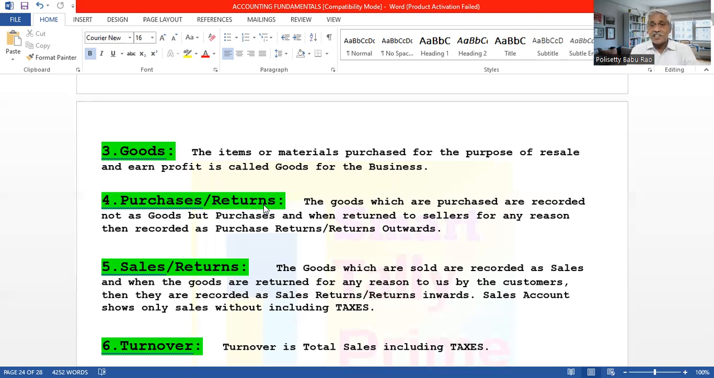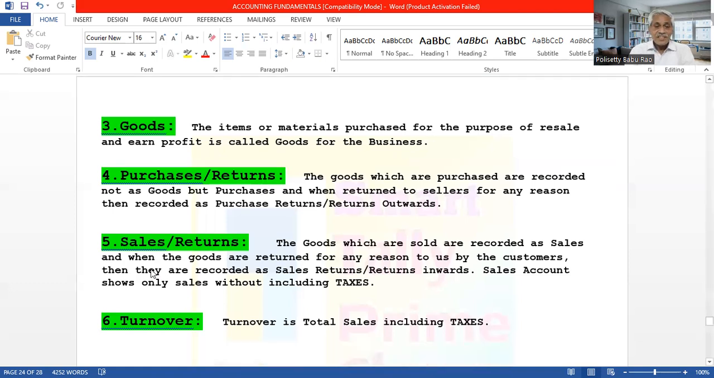And these purchase returns mean goods are going out. That's why they are also called returns outwards. Purchase returns or returns outwards. We read this in the circumstance of returning the goods, so they are called purchase returns. So when we purchase, we read purchases. When we return the purchases, we read them as purchase returns.